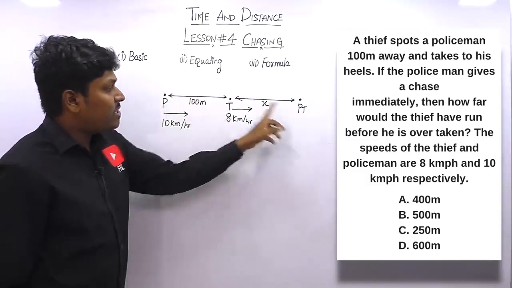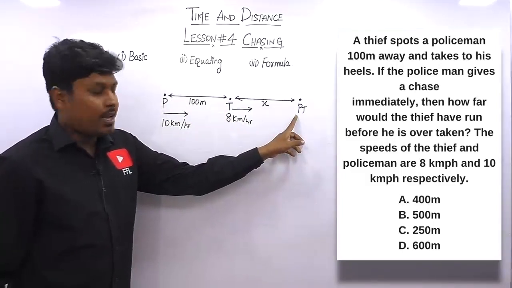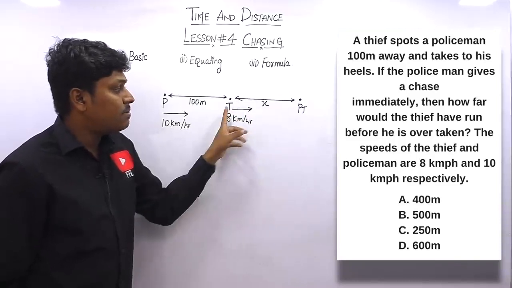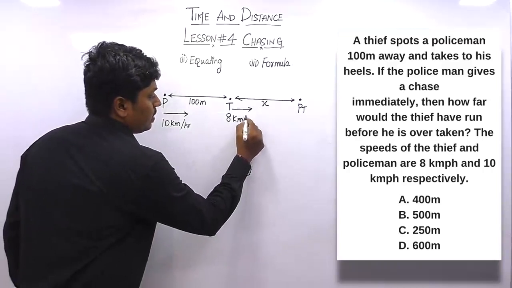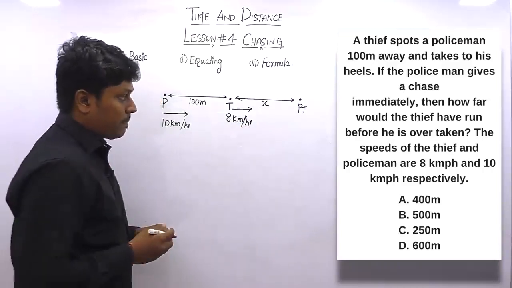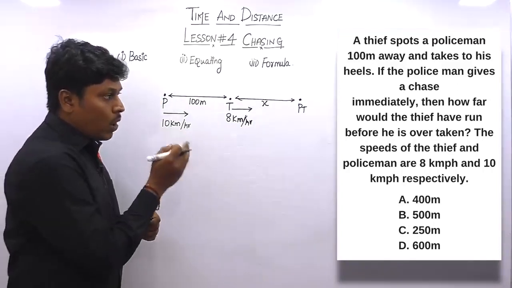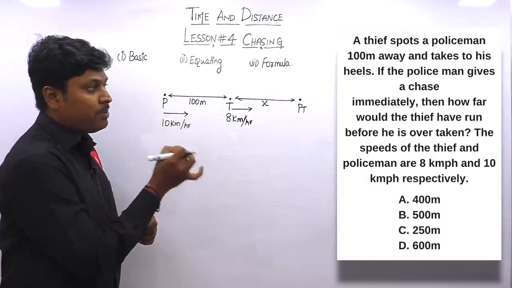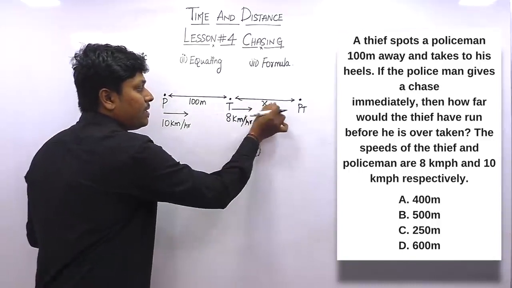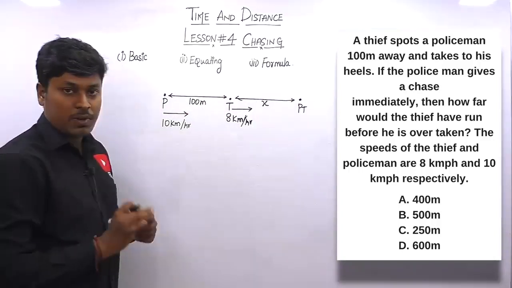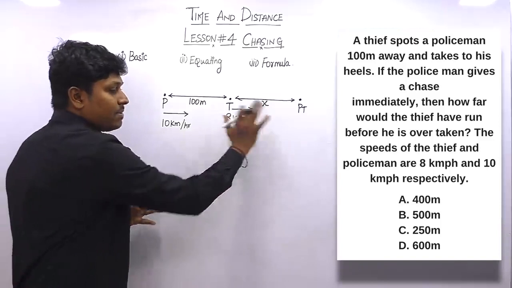And we don't know at which point the policeman caught the thief. And also we don't know the distance covered by the thief before being caught by the policeman, right? So these are the data we don't know. Okay, so what is our target? The question is how far would the thief have run before he is overtaken, which means our target is to find the distance traveled by the thief before he is caught by the policeman. Got it? So our target is to find the value of x.